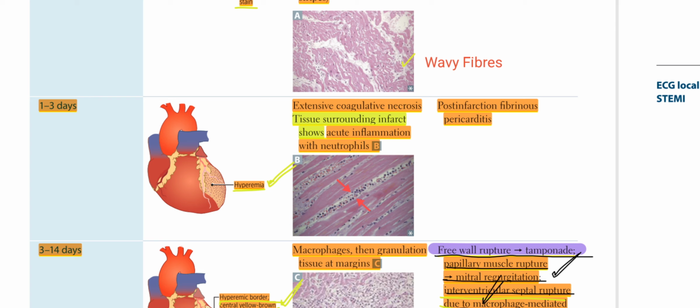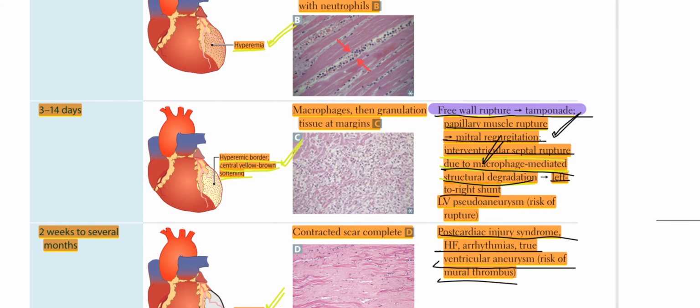Tissue surrounding the infarct shows acute inflammation with neutrophils. The complication would be post-infarction fibrinous pericarditis. From 3 to 14 days, on gross there will be a hyperemic border with central yellow-brown softening. In light microscopy, there would be macrophages, then granulation tissue at margins, and the complications would be free wall rupture